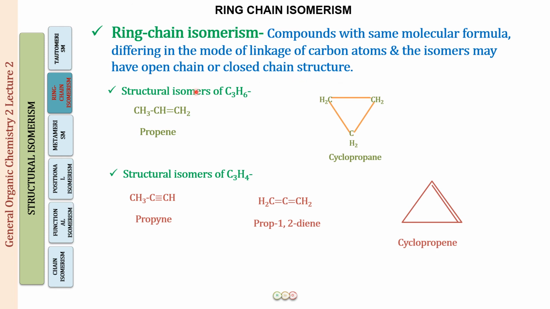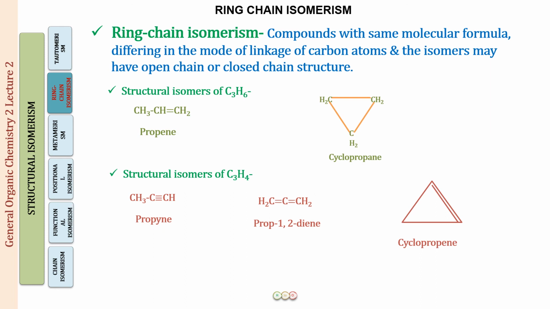So propene and cyclopropane are going to be ring chain isomers. Propyne and prop-1,2-diene are going to be functional isomers. But propyne and cyclopropene, prop-1,2-diene and cyclopropene, are going to be ring chain isomers.